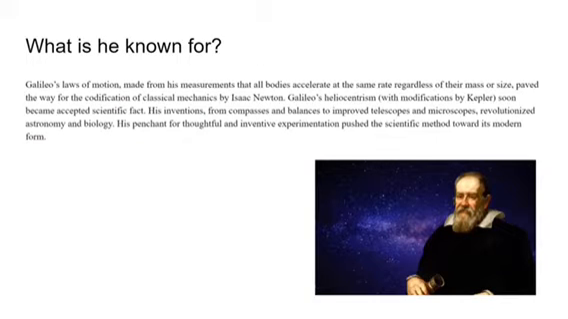What is he known for? Galileo's law of motion, made from his measurements, that all bodies accelerate at the same rate regardless of their mass or size, paved the way for the codification of classical mechanics by Isaac Newton. Galileo's heliocentrism, with modifications by Kepler, soon became accepted scientific fact. His inventions, from compasses and balances to improved telescopes and microscopes, revolutionized astronomy and biology.